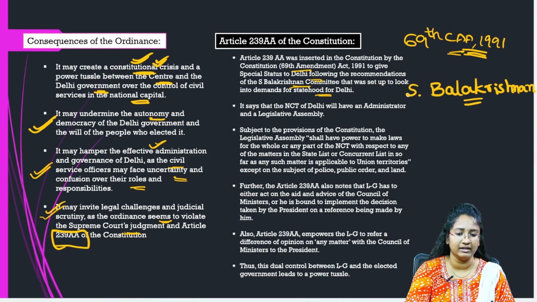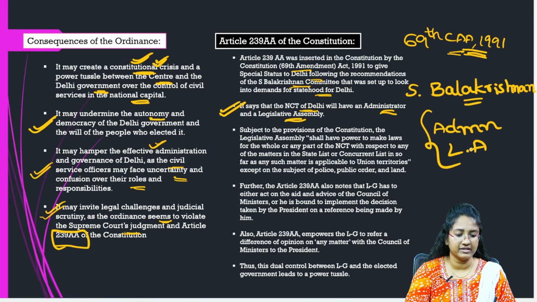Act of 1991. So it says that NCT of Delhi will have an administrator and a legislative assembly. This is one important provision that we have to remember. There would be one administrator and also there would be a legislative assembly for NCT of Delhi, that is our National Capital Territory of Delhi.